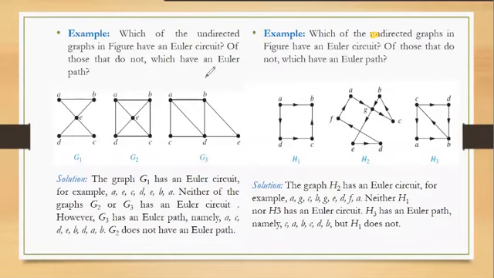Whenever we have a Euler circuit, in that case, we may not have a Euler path. So here, let's see first. There are 3 graphs again, H1, H2 and H3. Let's see first for H1. The first graph H1 is as follows. It has 4 vertices A, B, C, D.